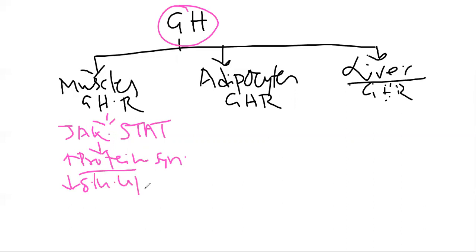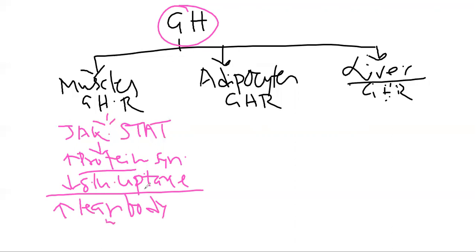So glucose uptake will be reduced by the action of the growth hormone in the muscle, and it increases the lean body mass. As a result of this, there will be an increase in lean body mass. So the increment in lean body mass will occur due to increased protein synthesis and decreased glucose uptake by the JAK-STAT pathway in the muscle.